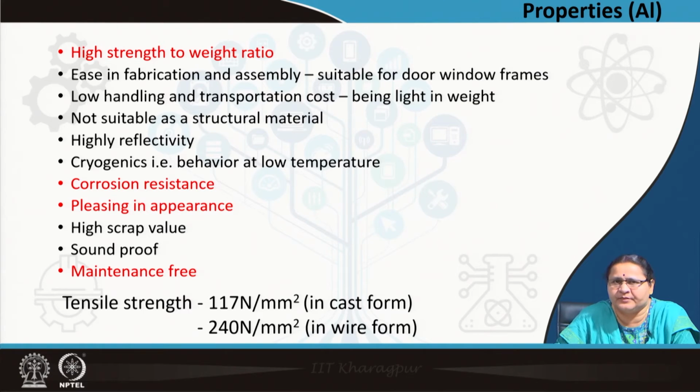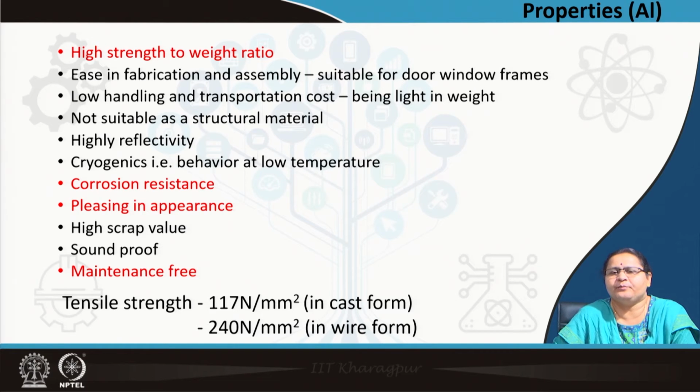It behaves well at low temperature, which might be a problem with ferrous metals. Corrosion resistant, that is, the oxide formation on top of it prevents corrosion. High scrap value, you can get almost 100% return from aluminum which is unusable, or which has to go back to the factory for reuse. It is soundproof and obviously maintenance free.